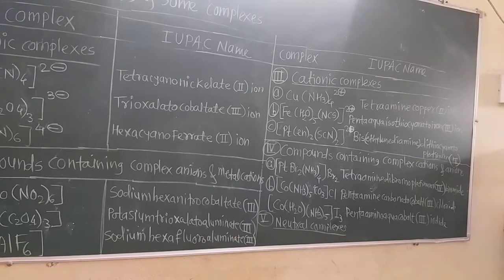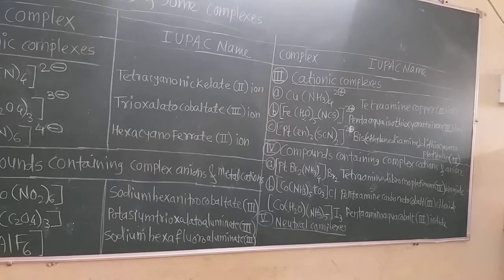For example, ethylene diamine is written as en in parentheses and 3 at its base, which would appear as tris(ethylene diamine) or tris(ethane-1,2-diamine). In this way the names are given if the name of the ligand itself contains a numerical prefix.